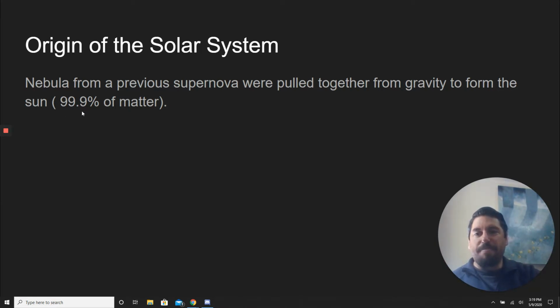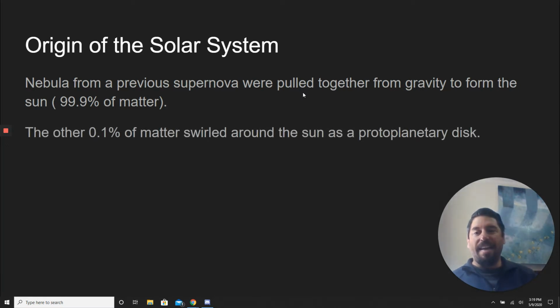And 99% of it went into the sun. So 99.9% of the mass in the solar system is in the sun. And the other 0.1% makes up everything else. So it makes up all the planets, all the comets, all the asteroids in our solar system.